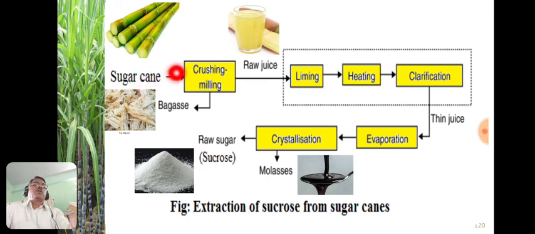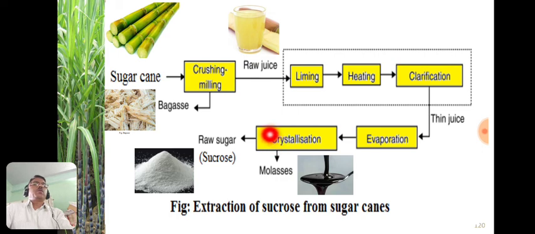This is the sugar cane. It is first of all crushed and we get raw juice and a byproduct, bagasse, which is used as a fuel. This raw juice is then treated with lime, heated and clarified. These steps are repeated a number of times. We get the thin juice. It is then evaporated so that we get crystals of sugar, and these crystals are separated from their mother liquor with the help of a centrifuge machine.